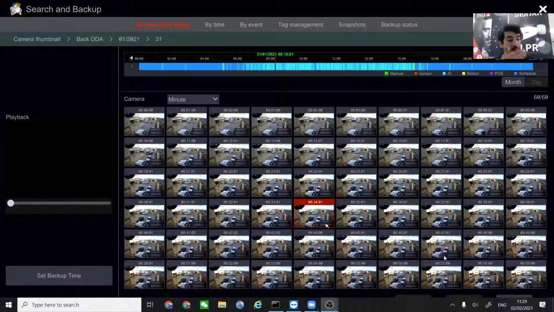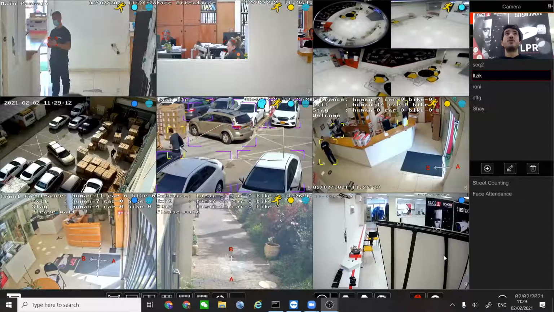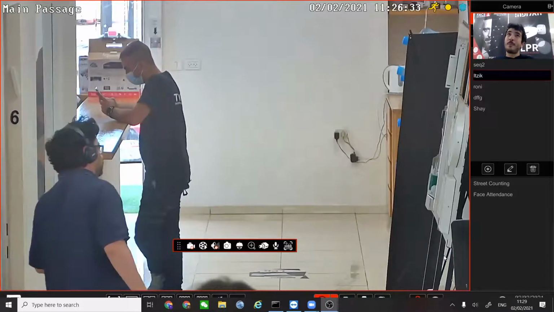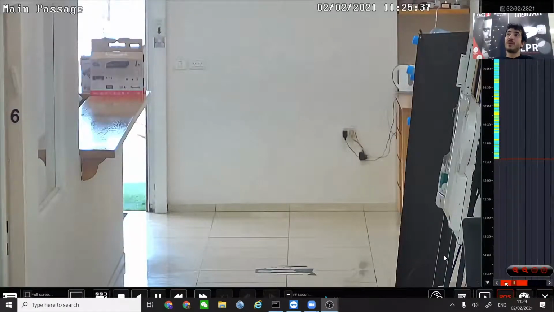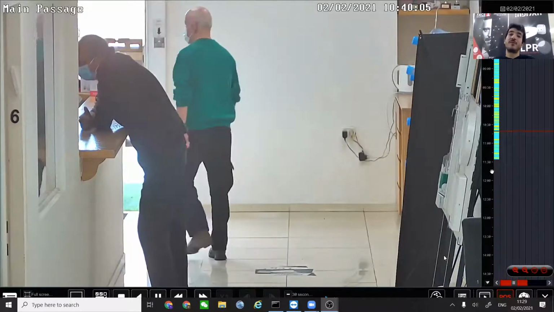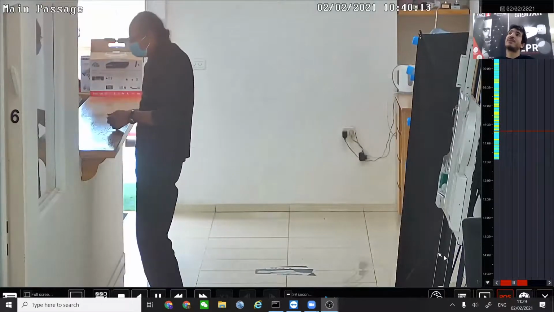Okay, the next thing that we're going to do, I'm going to choose one of our cameras. Now, we actually didn't really talk about it yet, but we're going to see here something that we all have been waiting for, which is actually the cherry on the pie that we are all waiting to see. So, of course, I'm talking about our ability to deploy artificial intelligence in order to recognize a face.